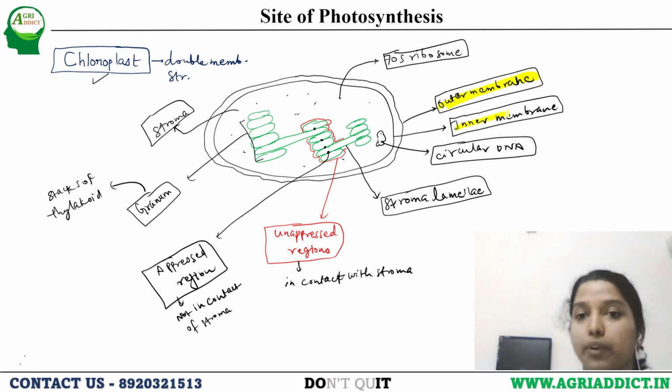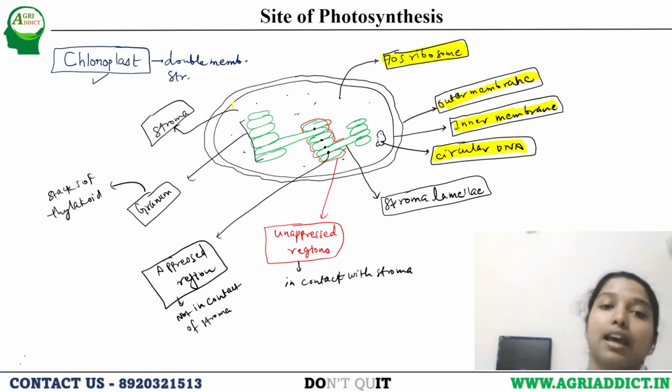Next is the inner membrane. This is the circular DNA, because it is an autonomous organelle. That's why it has circular DNA. Now, they have the 70S ribosome, which you can see here, responsible for protein synthesis. And the liquid in which all these structures are held is the stroma.